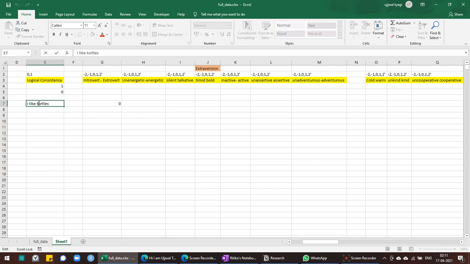But if someone says, I like making friends and socializing as much as possible, I see that this person is very social, so I'll give a score of 2. 2 means very extrovert, 1 means extrovert, and 0 means there is no information. You don't really know anything about this person from the statement. So you will score all these responses.